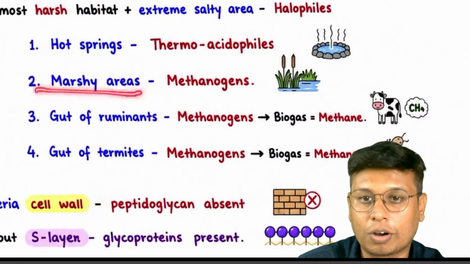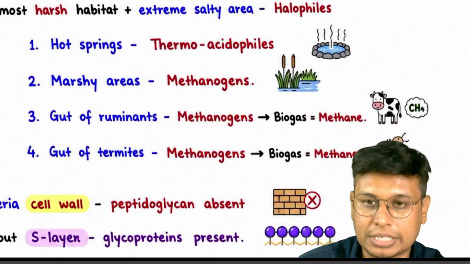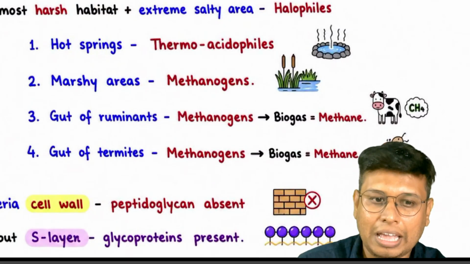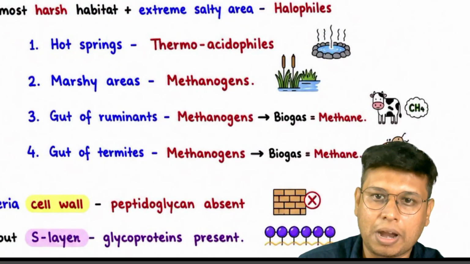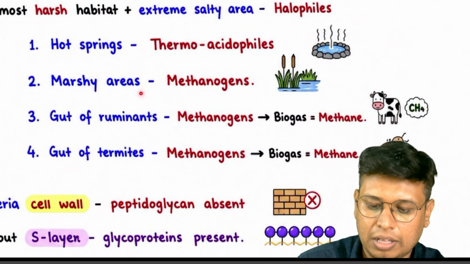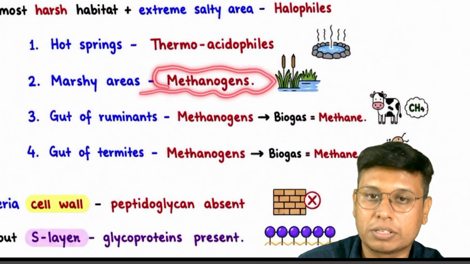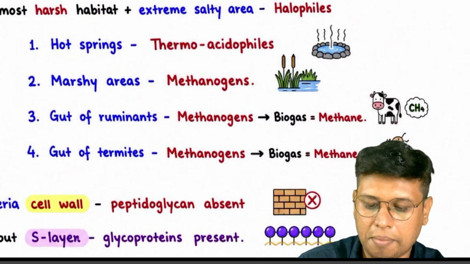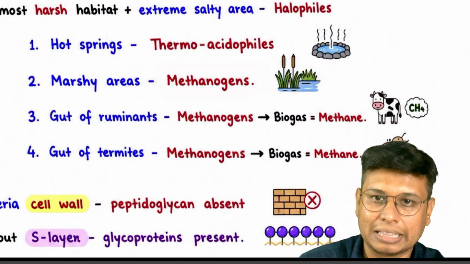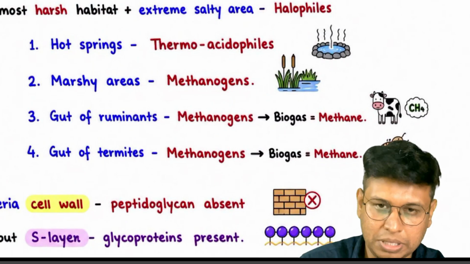Next is marshy areas. Marshy areas are waterlogged, in which generally the contents of plants are mixed with soil, and there is no oxygen. There, methanogens produce most of the methane.